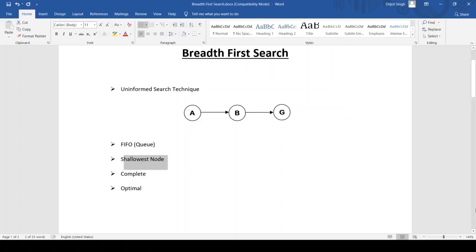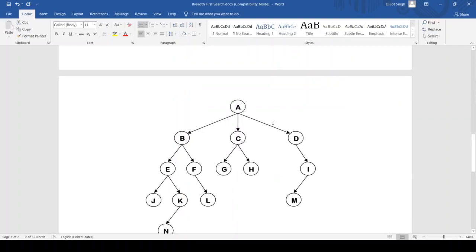Means first we are completing this level A, then we are completing B, C and D, then we are completing E, F, G, H, I. So we are completing level by level. That is why it is also known as shallowest.